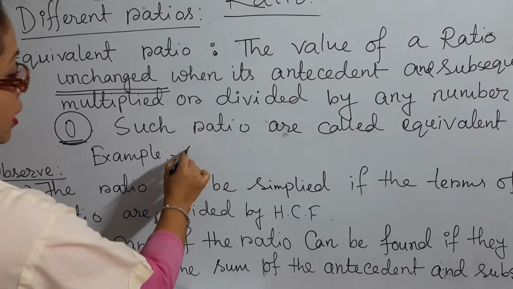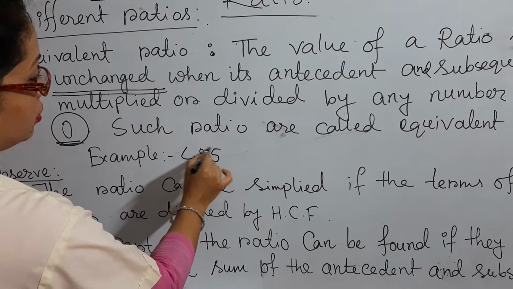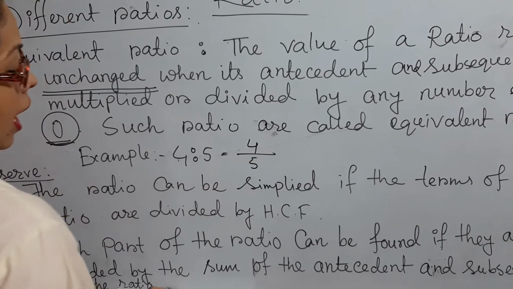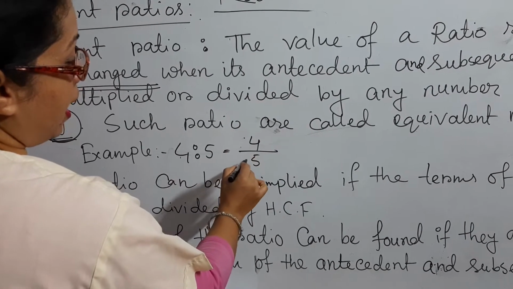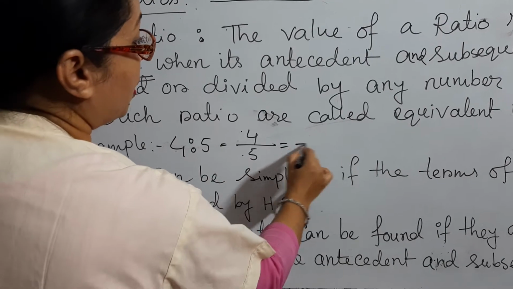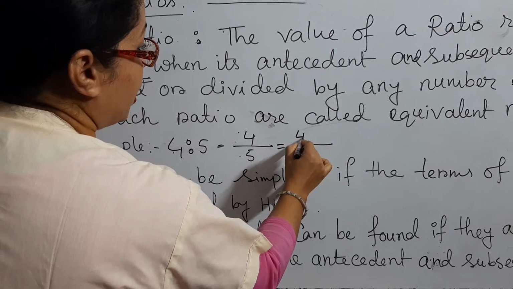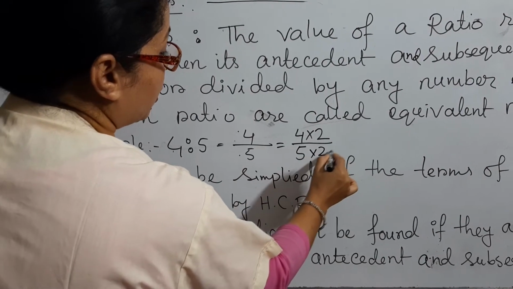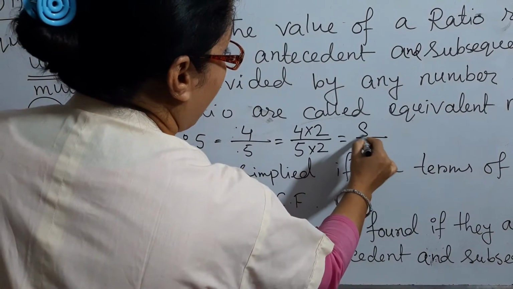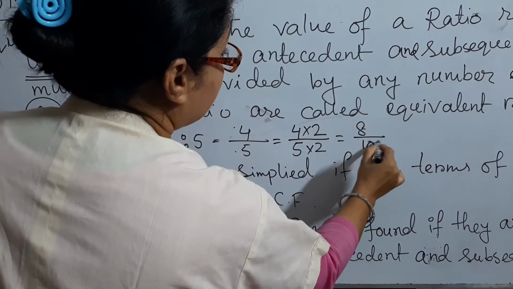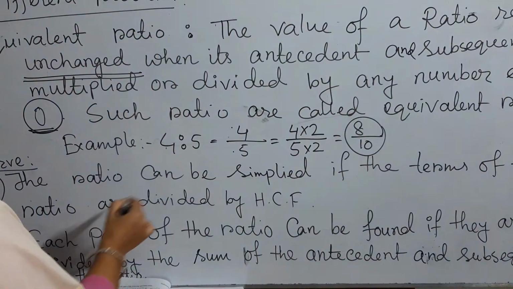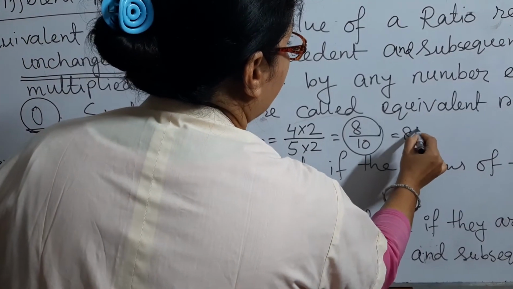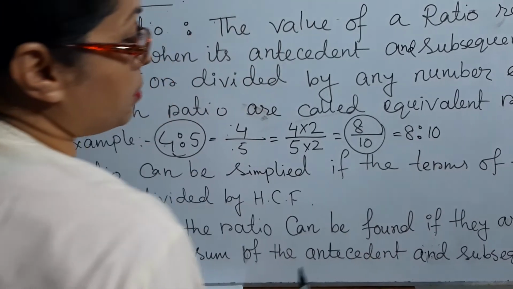Example: suppose 4:5, one ratio. We can make it a fraction, and this is the antecedent and this is the subsequent. If we multiply the antecedent by 2 and multiply 5 by 2, it makes 8/10. This ratio is equivalent to the ratio 8:10.